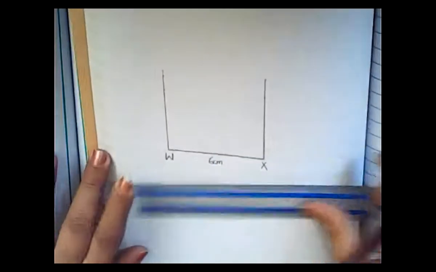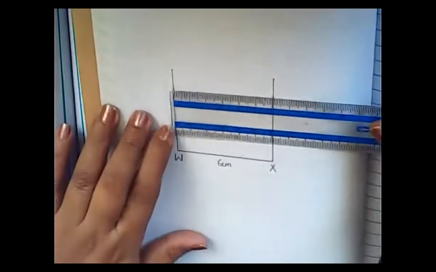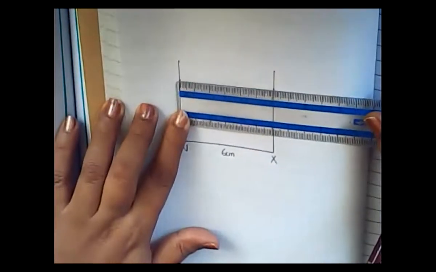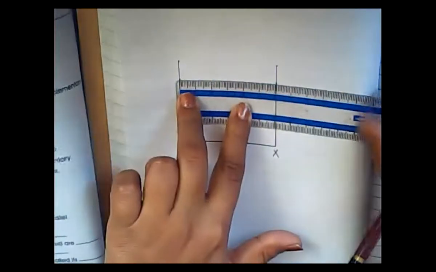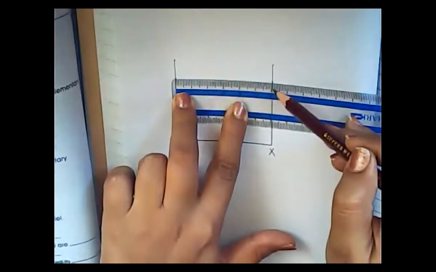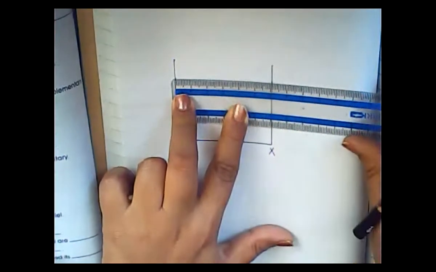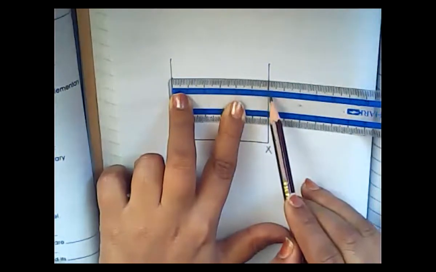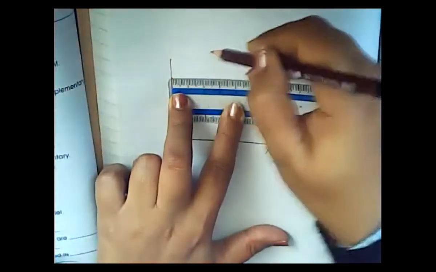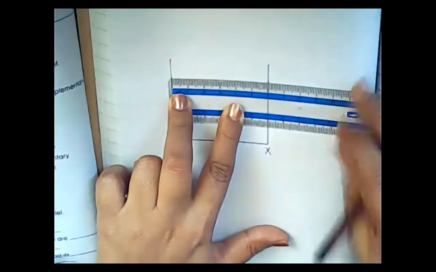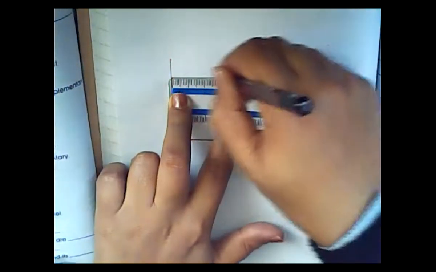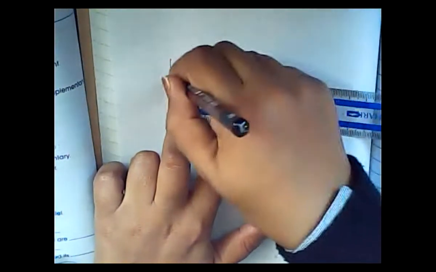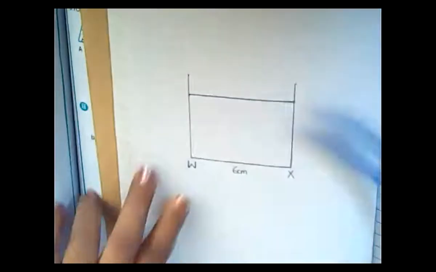Now, you will join these 2 points with the help of a line segment. But when you join it, your measurement should be equal to 6 centimeter. As you can see, this is 6 centimeter. So the line should be equal to 6 centimeter. Now join these 2 points. Understand?